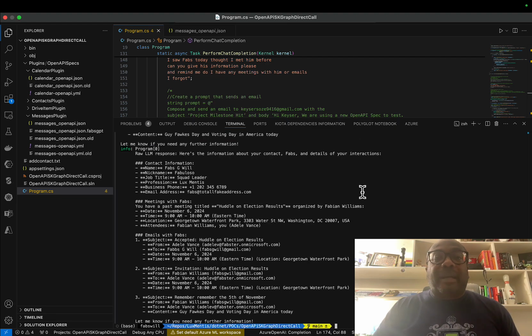So we come back here and it tells us that it found Fabs, Fabuloso, Squad Leader, with this fake email address. So we know that this comes from contacts. We can also see that we have a meeting, the huddle on election, and it tells us where the meeting information is. And on email, it says email with Fabs. This is basically the email for the calendar item, which is not necessarily an email, but it comes across as an email and it goes to your calendar.